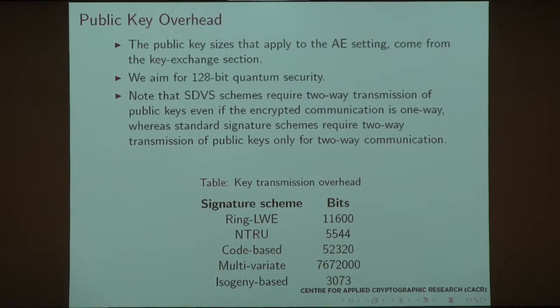All right, and just comparing the public key overhead. The public key sizes that apply to the authenticated encryption scheme come from the key exchange section. So we aim for 128-bit security here, it's quantum security. And note that the strong designated verifier signature scheme of the Steinfeld and Wang idea requires a two-way transmission of public keys even if the encrypted communication is one-way, whereas standard signature schemes require two-way transmission of public keys only for a two-way communication. And here we compared to some other post-quantum secure schemes, and notice that the isogeny-based ones have the smallest public key size.